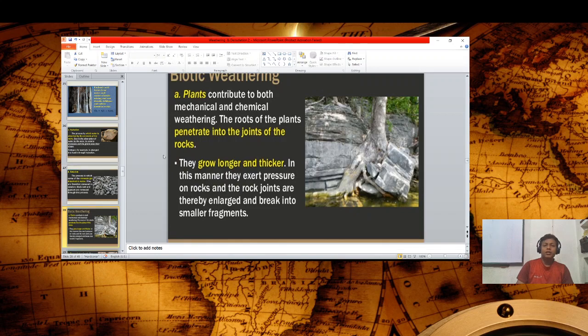Now the last one is biotic weathering. Plants contribute to both mechanical and chemical weathering. Okay, the roots of plants penetrate into the joints of the rocks, and this leads to disintegration of rocks, as you see in this picture.